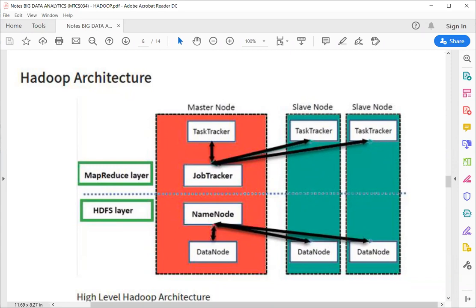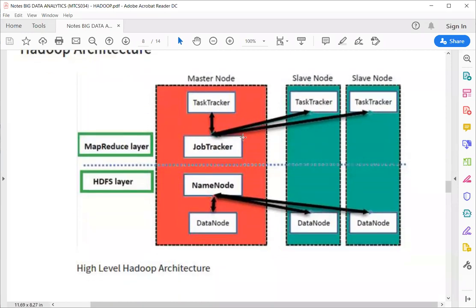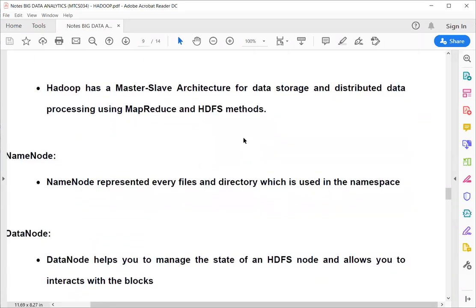But knowing all these things will help us develop a better application. So Hadoop has a master-slave architecture. Master means a manager, slave means an employee. It is for data storage and distributed data processing using MapReduce and HDFS.